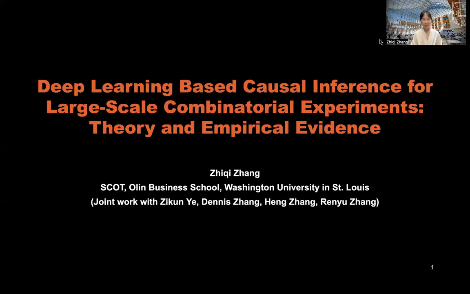My name is Zhang. I am a third-year PhD student at WashU, and today I'm super excited to share with you our recent work, deep learning-based causal inference for large-scale combinatorial experiments, theory, and empirical evidence. This is a joint work with Zikun, Dennis Zhang, Heng Zhang, and Renyu Zhang.